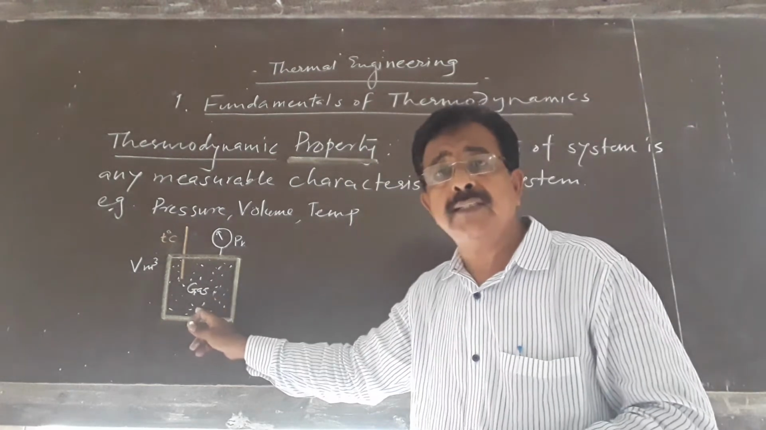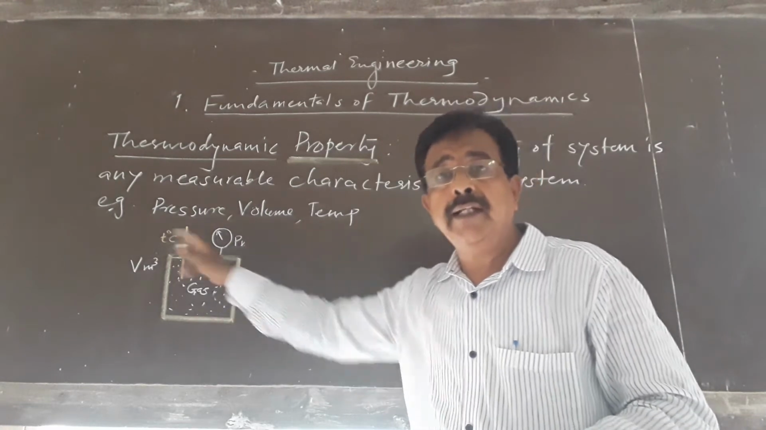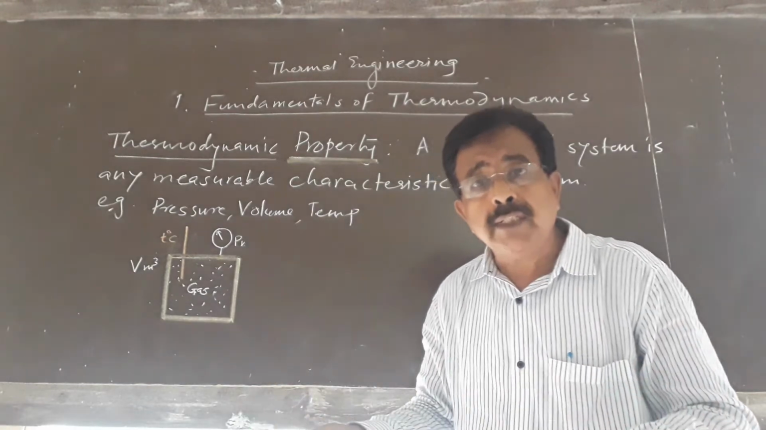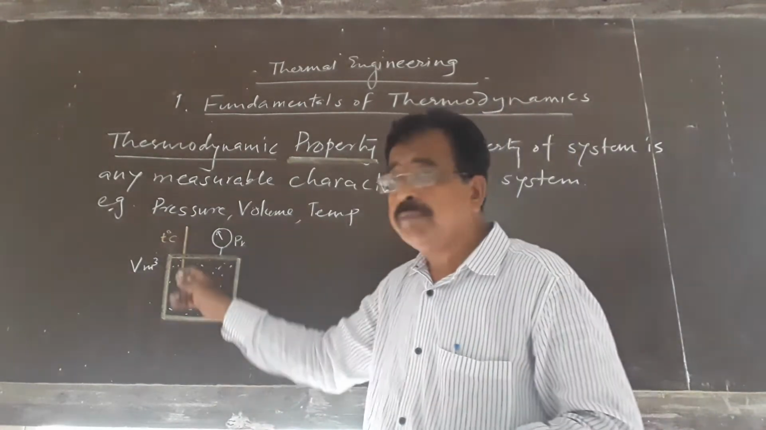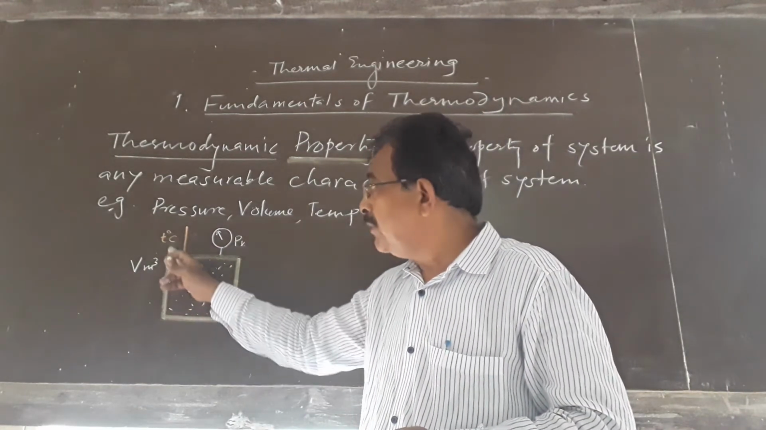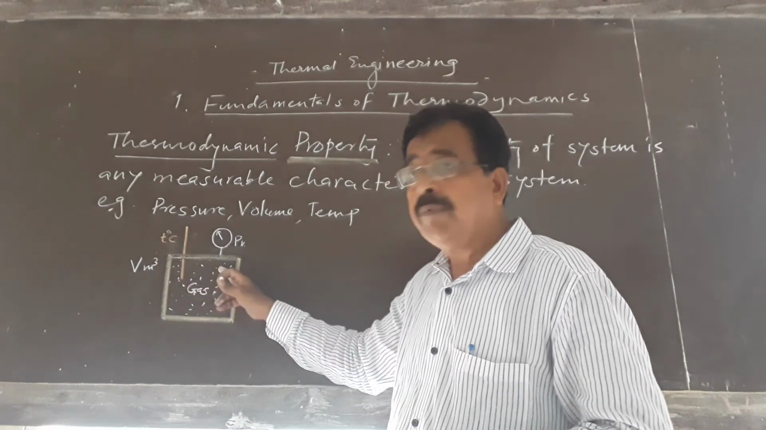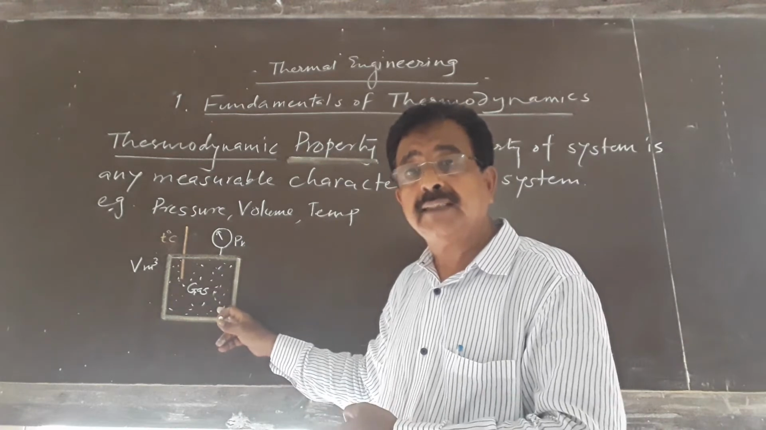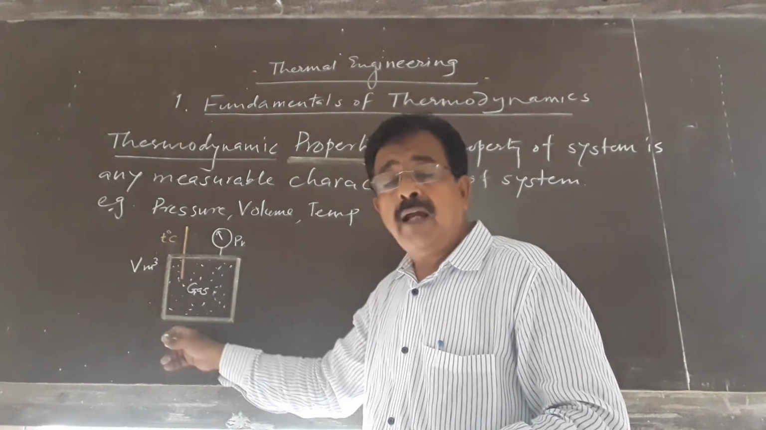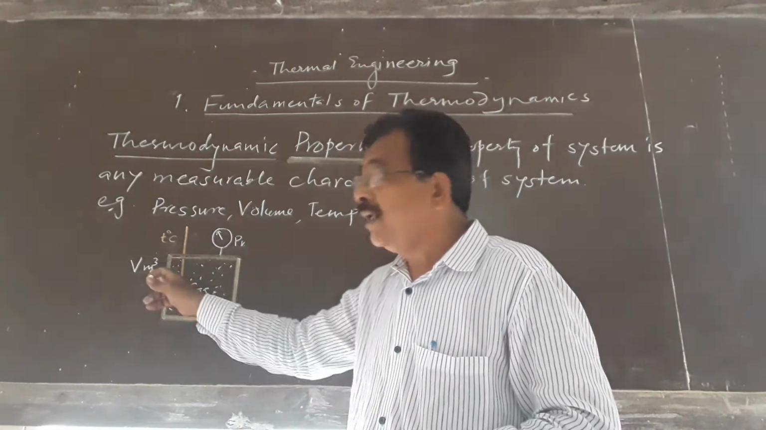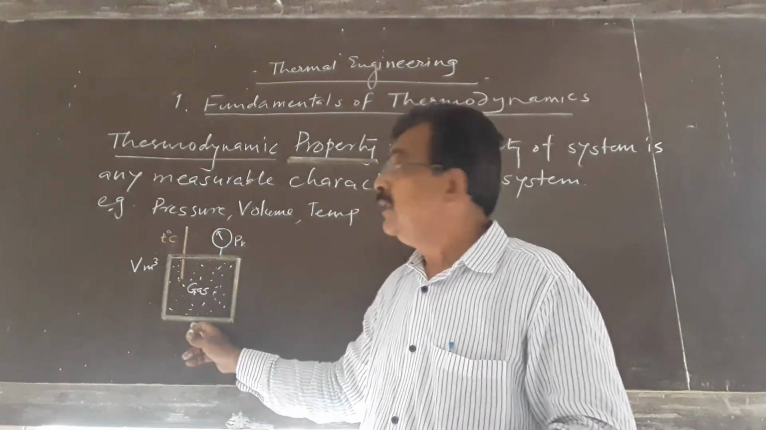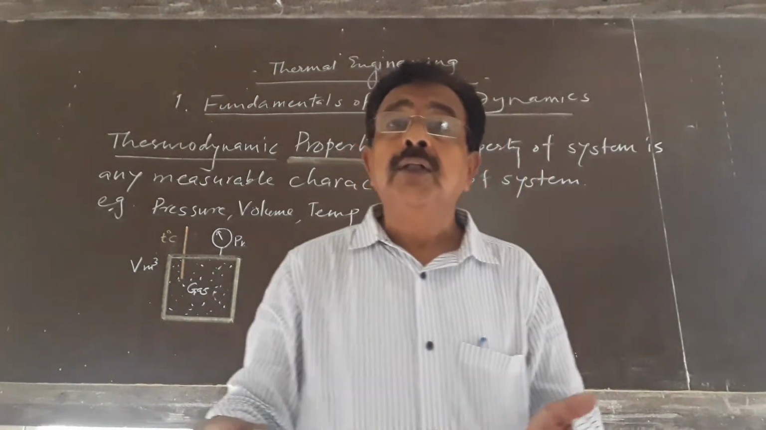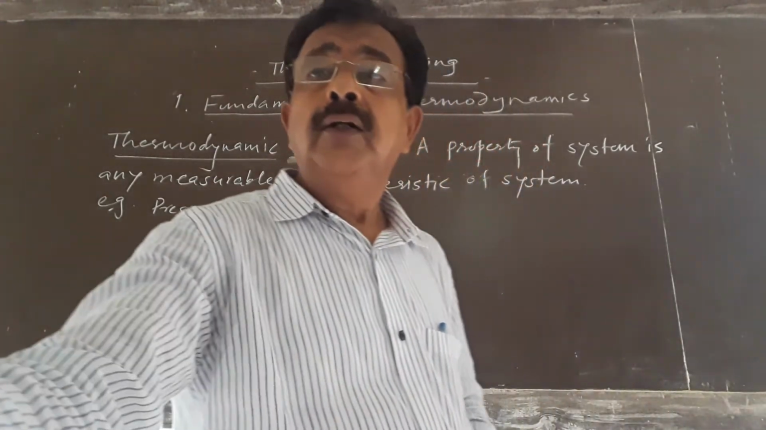For example, say this is one system, a container in which gas is closed. Now what properties can we measure? With the help of a thermometer, we can measure the temperature. With the help of a pressure gauge, we can measure the pressure of that system, the pressure of the gas. From the dimensions of the container, we can measure the volume of the gas. That means pressure, volume, temperature, these are the properties of the system.